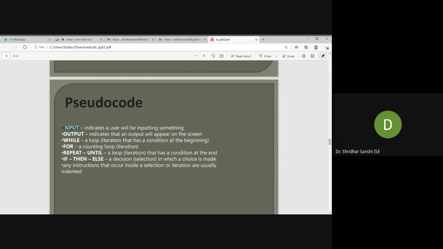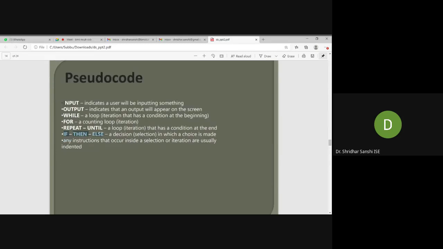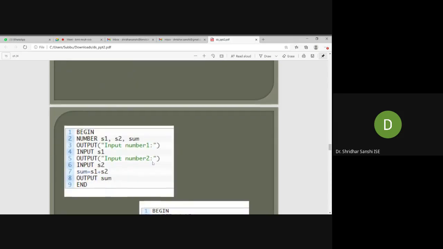So this is to indicate we are taking some input, and this is to indicate we are giving the output, and there are while, for, and repeat until. These are all looping instructions. And the last one is if then else. This is for decision making. So these are the keywords we are using along with the English phrases. So we'll see one example.